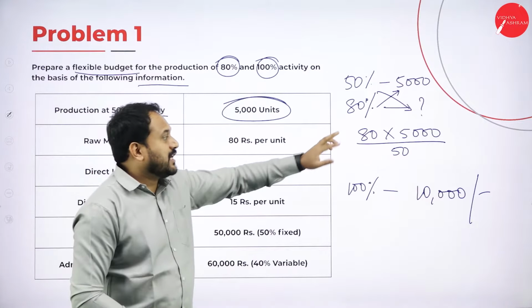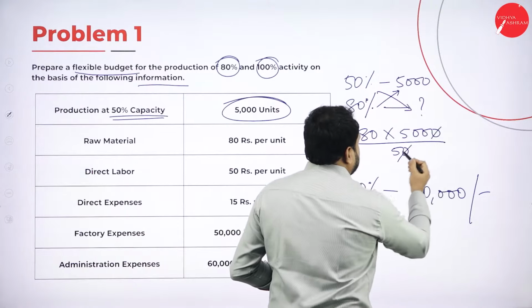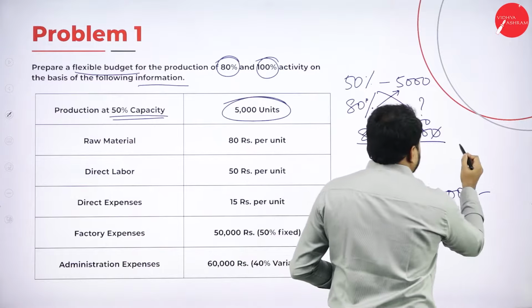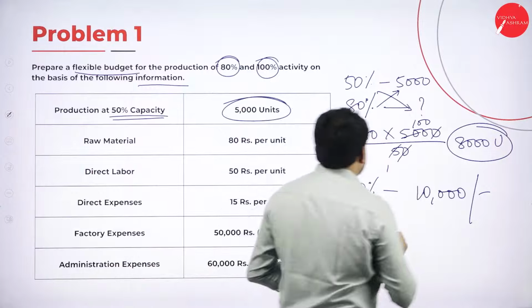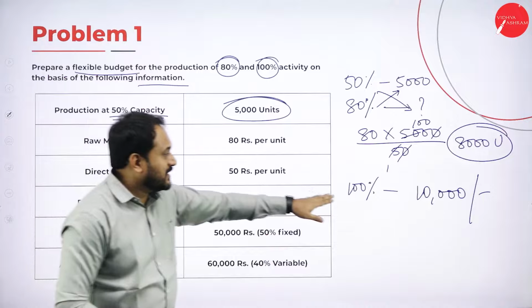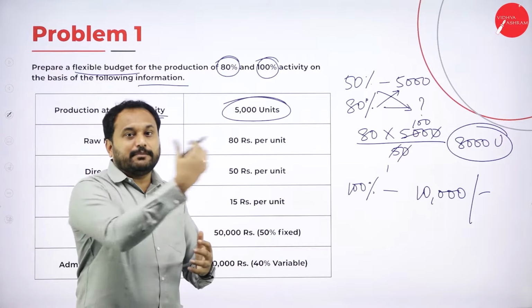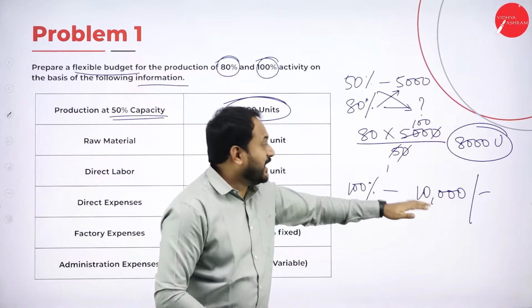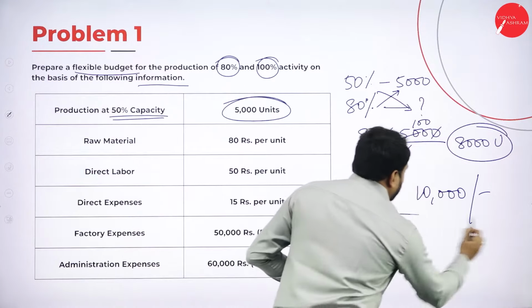So for 80%, how much is it? We are supposed to calculate this once. 80 into 100, it is how much? 8,000 units. So this is for 80%. And for 100% activity, how much? I told you that because for 50% it is 5,000, 100% is double, in the sense 5,000 into 2 is how much? That is 10,000. Again, you can go with the cross multiplication like this. I'll teach you in a very quick format.